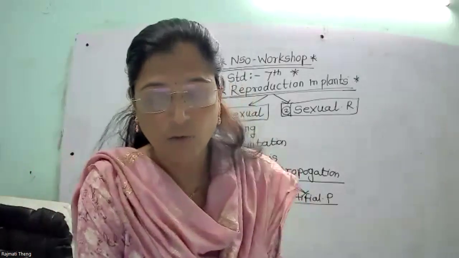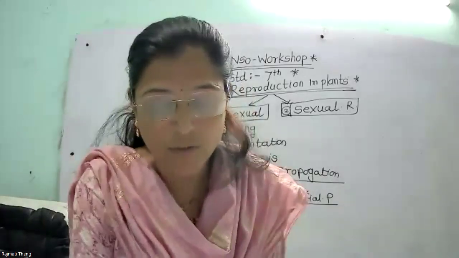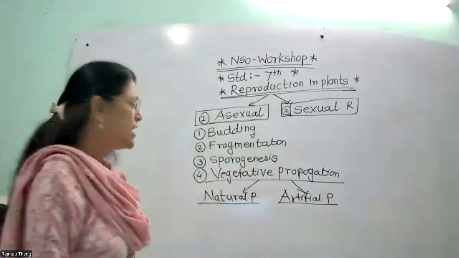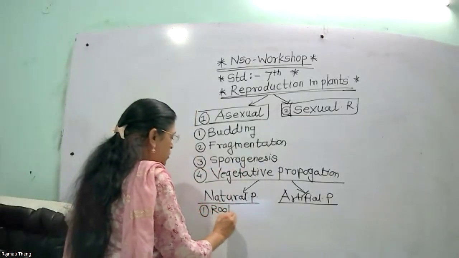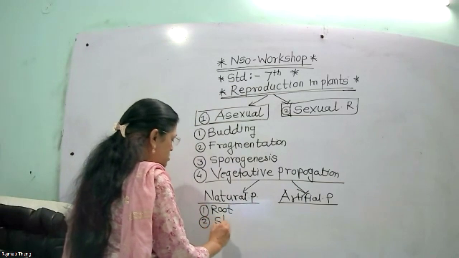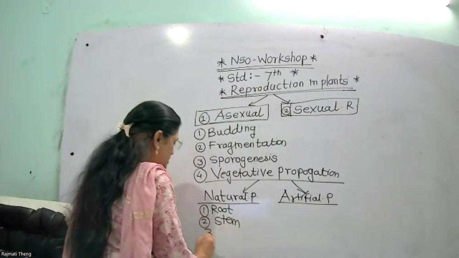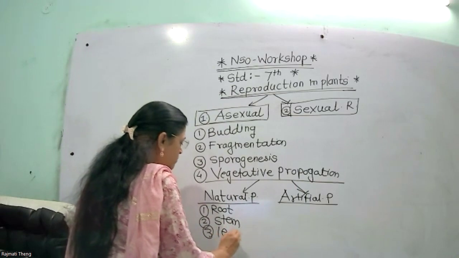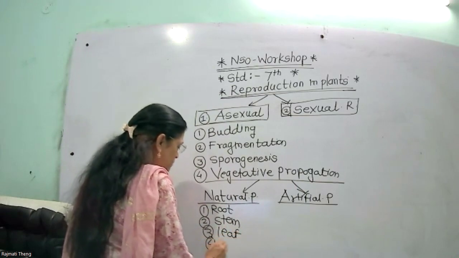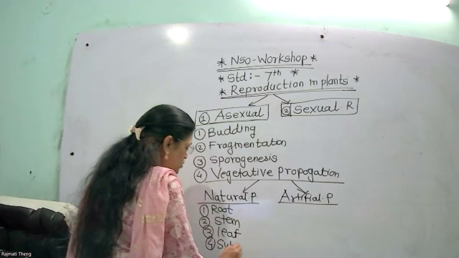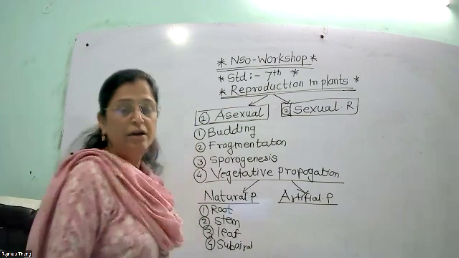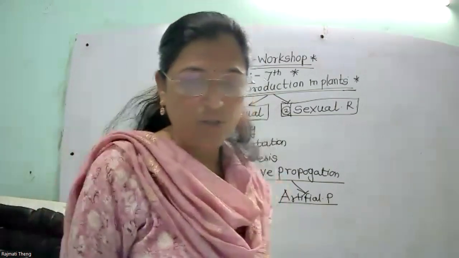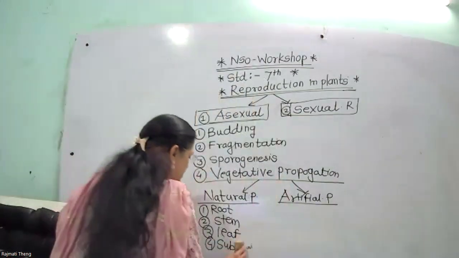Now in natural propagation: through the root, through the stem, through the leaves, or subaerial stem. Plants are reproduced through the root, plants are reproduced through the stem, plants are reproduced through the leaf, and next, plants are reproduced through the subaerial stem.